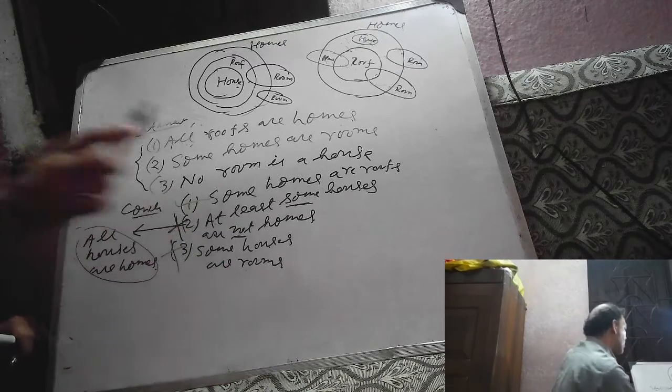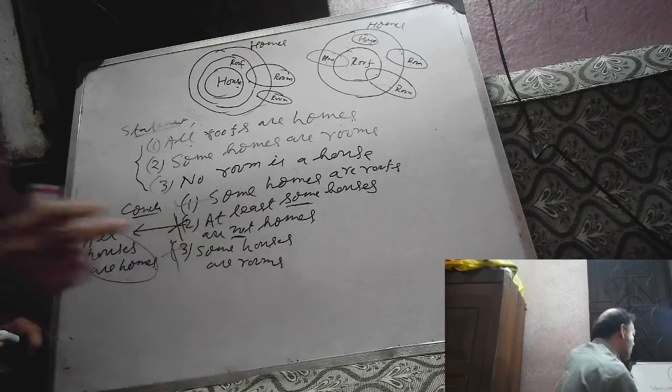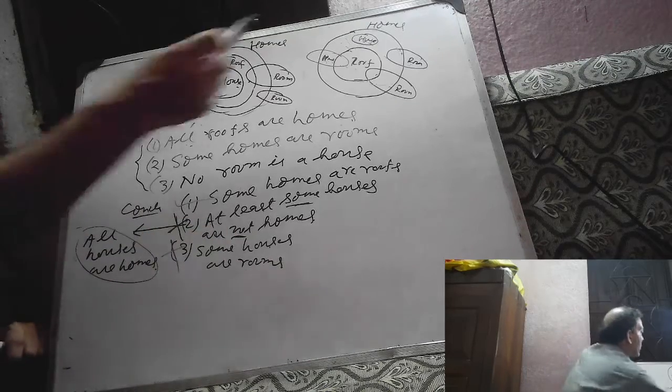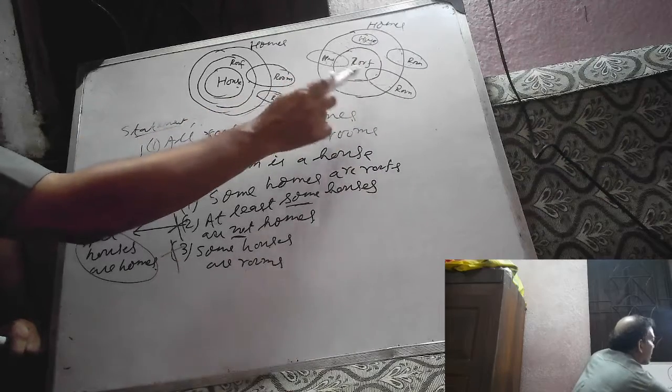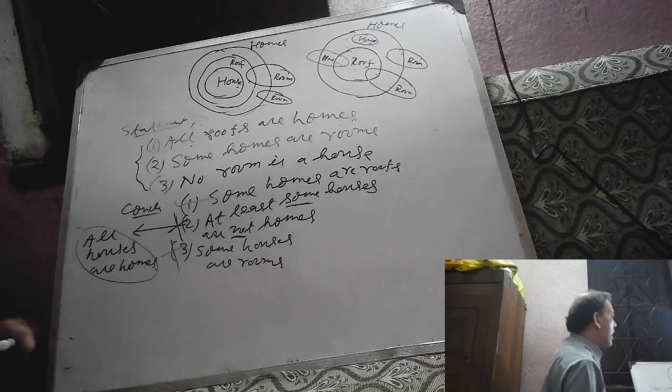Only conclusion 1 is correct. Why is "some houses are rooms" not correct? This is house, this is room. There is no relation between house and room. So this is not correct.